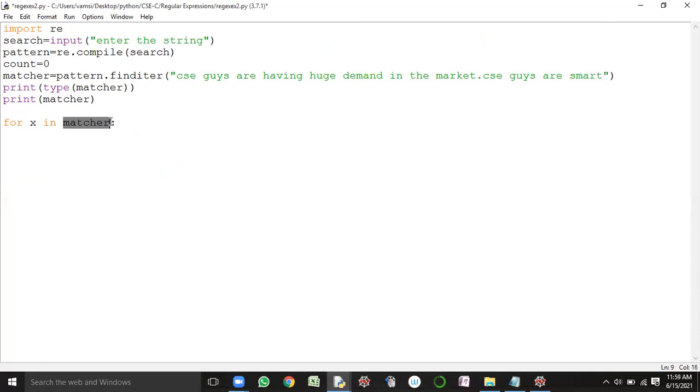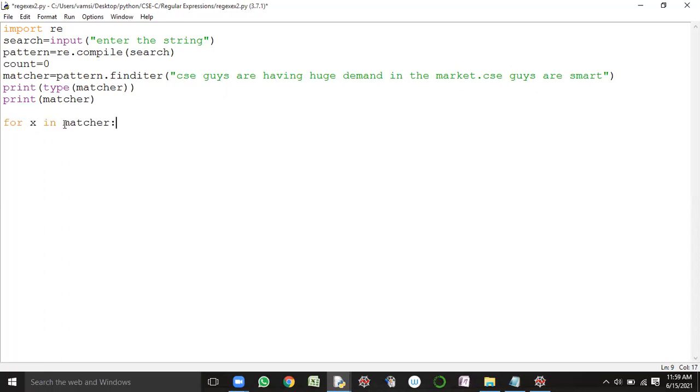Matcher is an iterator object, a kind of sequence object, isn't it? Yes, sir. So for how many times will this loop be executed? For as many times as the search pattern CSE is occurring within the target, that many times the loop is going to be executed.